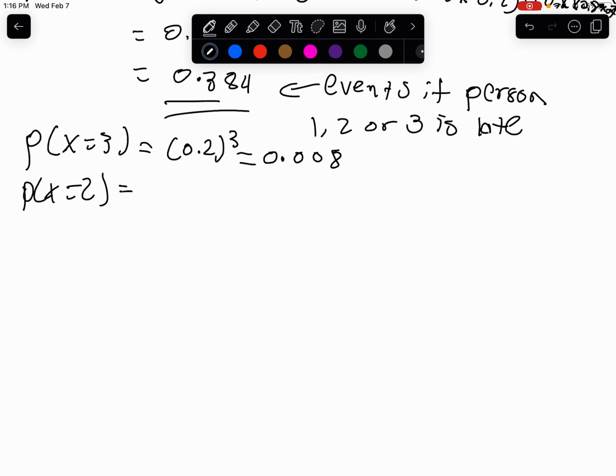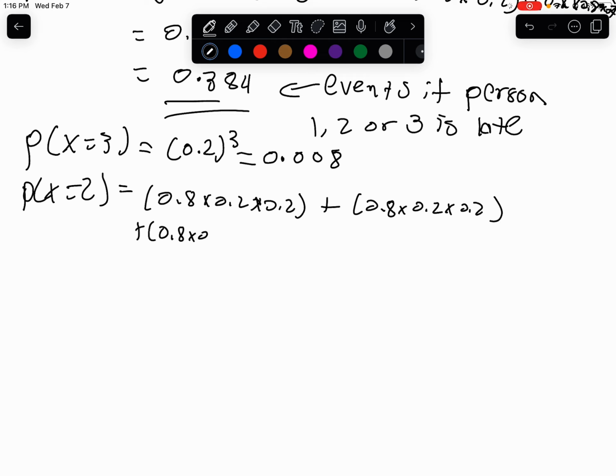is the sum of 0.032, and that is 0.8 times 0.2 times 0.2. So if we break this down, this is 0.8 times 0.2 times 0.2 plus 0.8 times 0.2 times 0.2 plus the last one, 0.8 times 0.2 times 0.2.